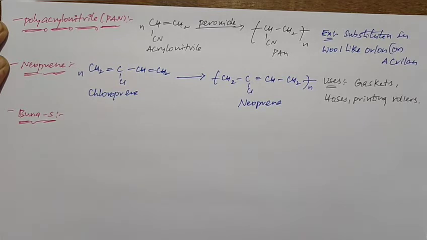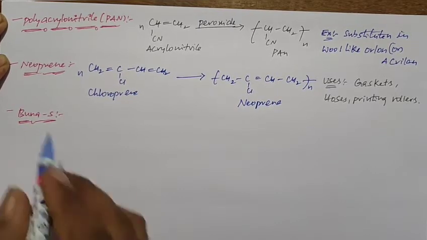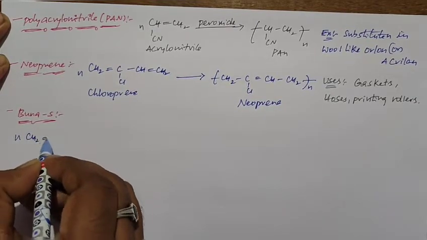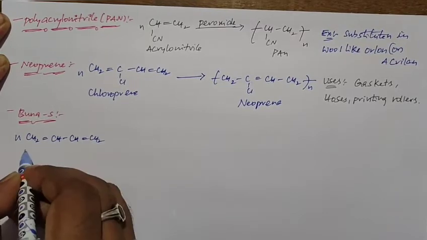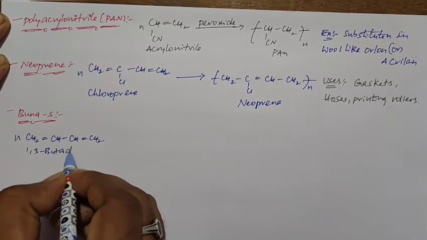So Buna S is a polymer of 1,3 butadiene and styrene. For the preparation of Buna S, we use the monomers 1,3 butadiene and styrene. So n molecules of CH2=CH-CH=CH2 we call 1,3 butadiene.